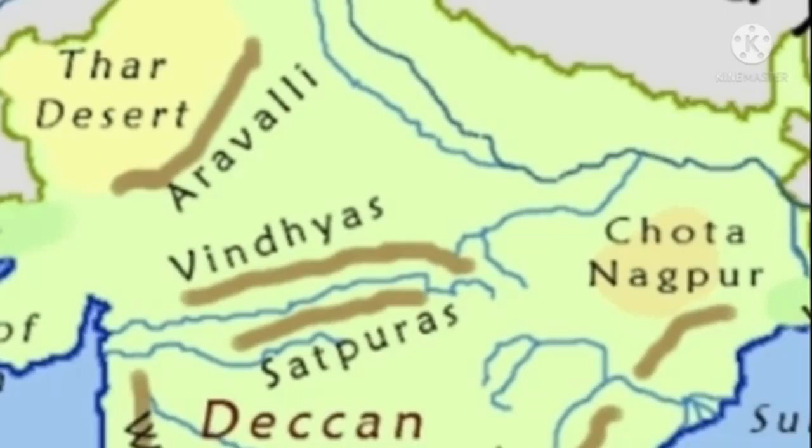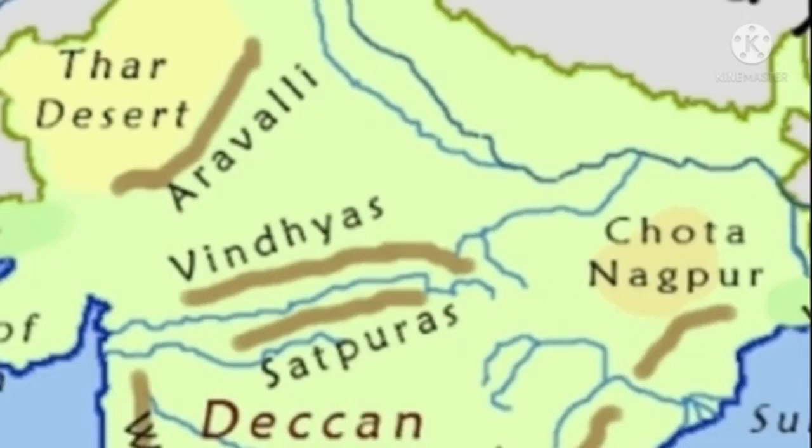Now we will discuss the Chota Nagpur Plateau. It lies in the northeastern part of the Central Highlands. It covers Jharkhand, Odisha, Bihar and Chhattisgarh.